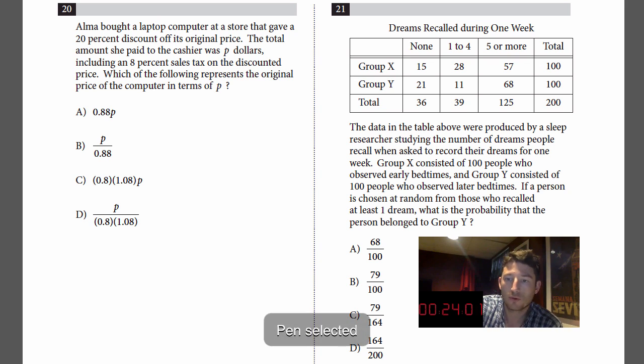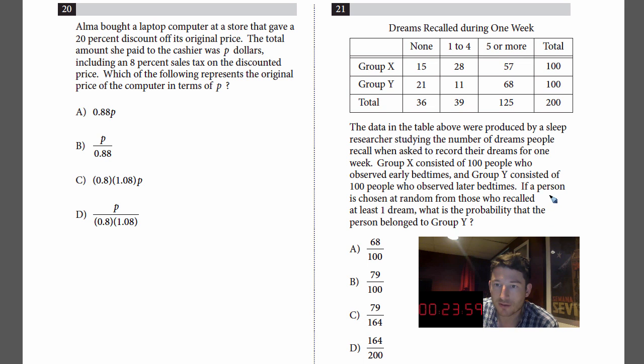So what are we looking for? I like to focus in on the end of this paragraph. We're looking for the probability that the person belonged to Group Y, so Group Y people out of all the people who recalled at least one dream. So we have to look at all the people who had at least one dream. That is all this information here, 1 to 4, 5 or more. We're not looking at people who had no dreams. So how many people is that?